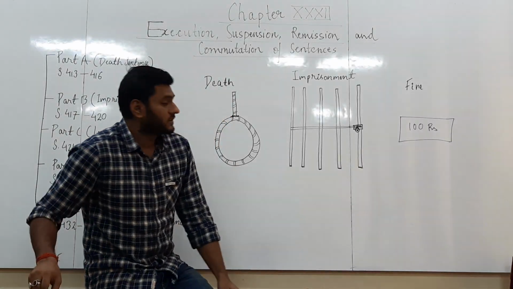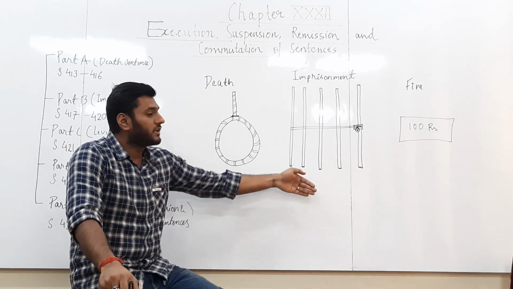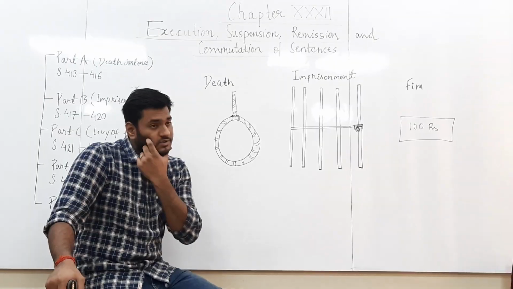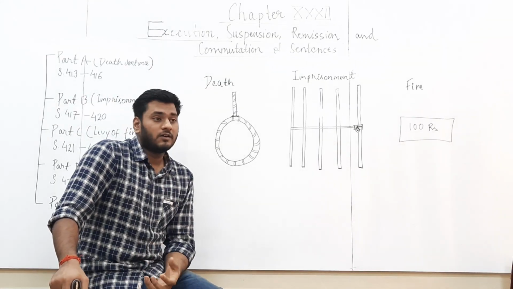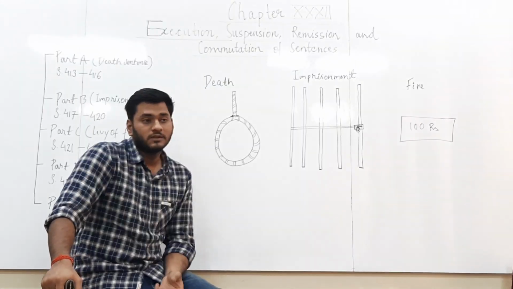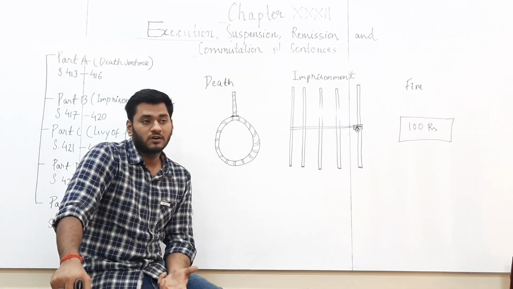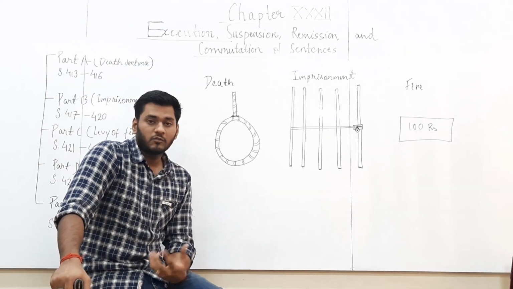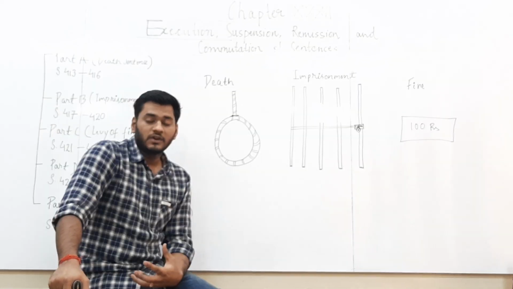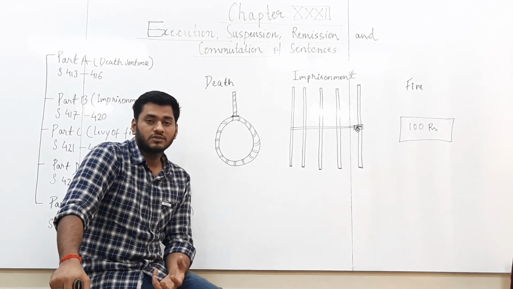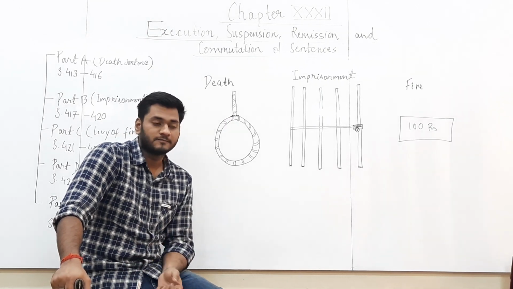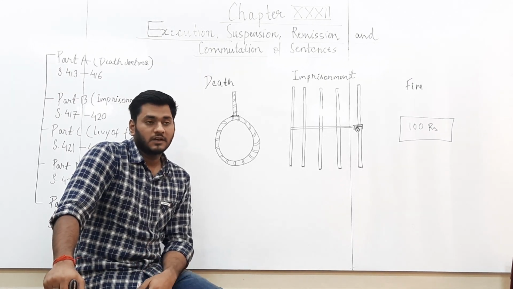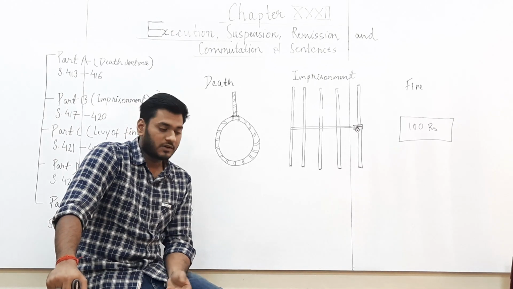Now we'll come to the next part B, which talks about imprisonment. When we were studying about judgment, we saw that when a judgment is pronounced in an open court, the accused needs to be present in the court. If he is not there, he may be called by a summons or warrant. He may be arrested and brought before the court. When a judgment is pronounced, for its execution, that person is sent to a jail, to a prison, and that warrant is sent to the officer in charge of that prison, and then the sentence of imprisonment is executed.